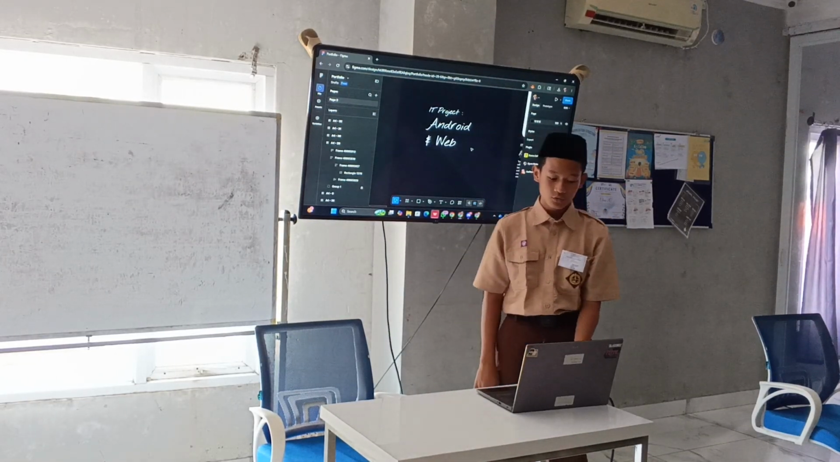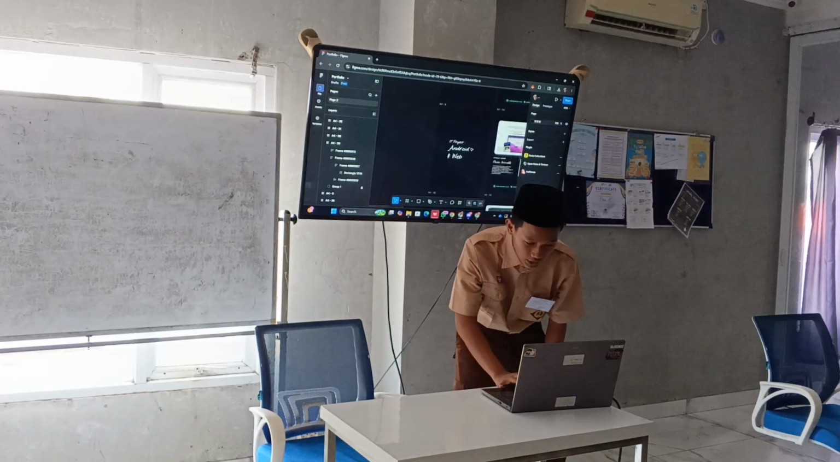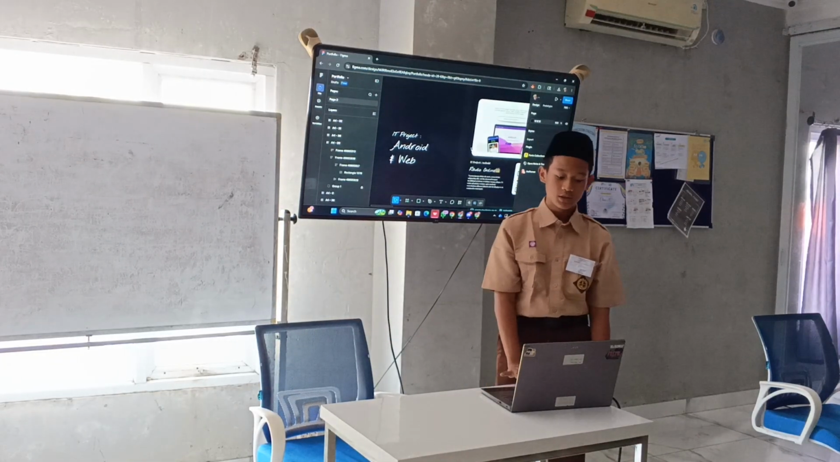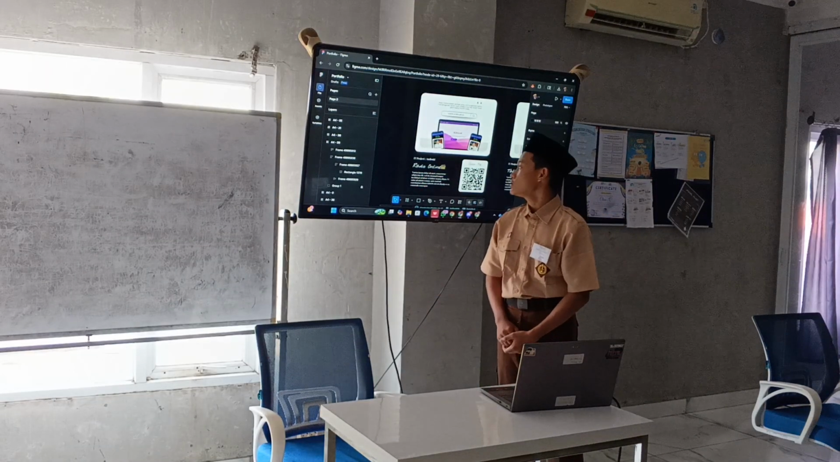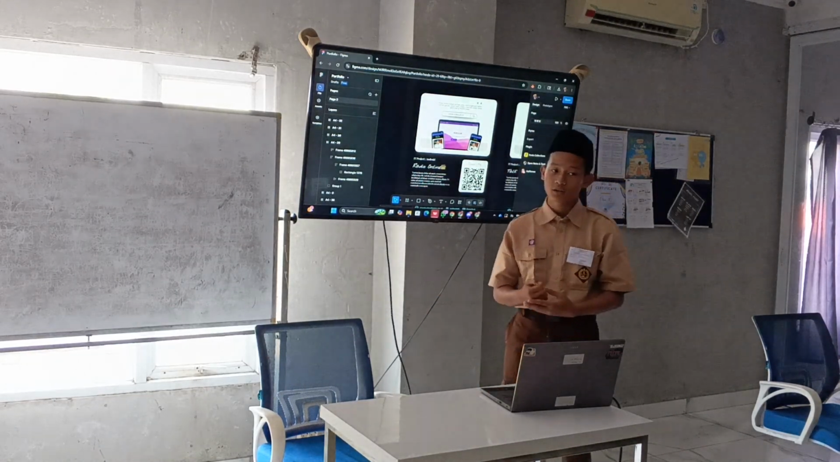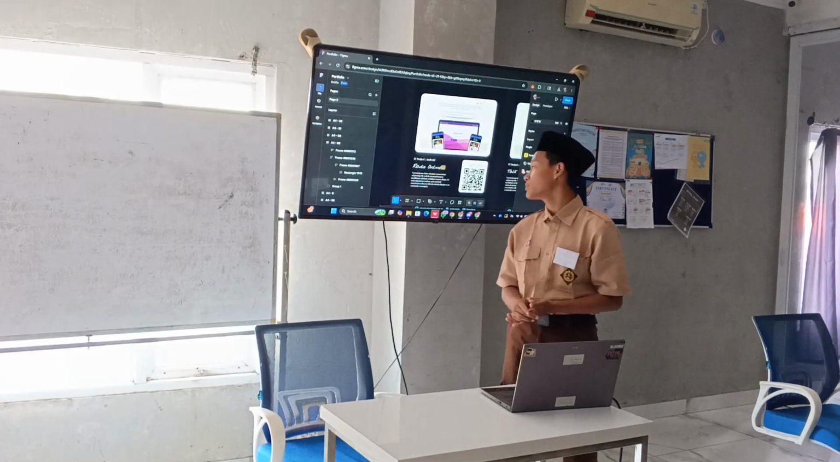Okay, we continue to the last IT project, that is Android and web. First, from the folder there is Radio Online. In Radio Online we can hear some kajian.